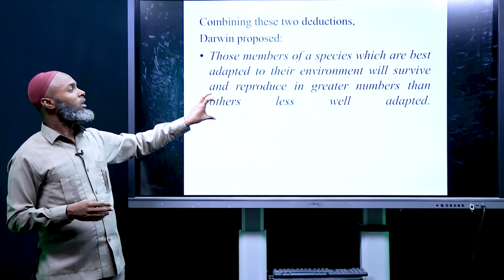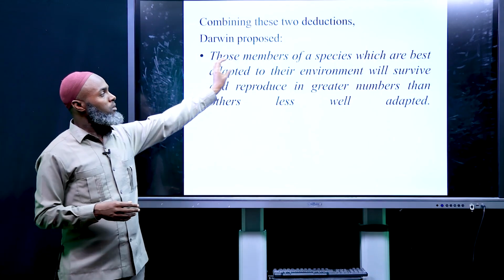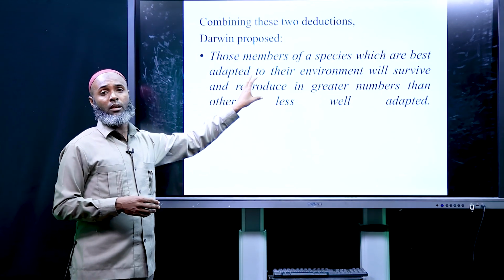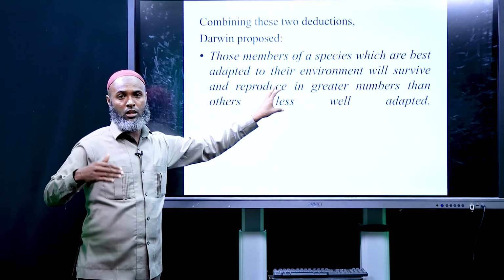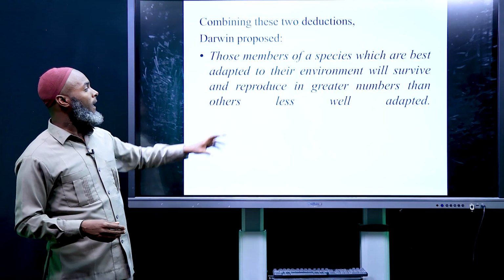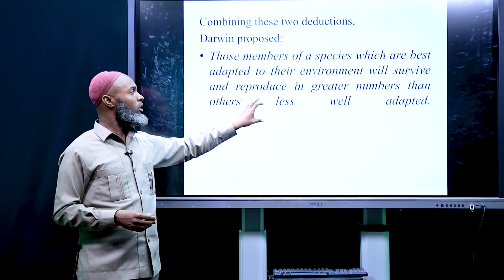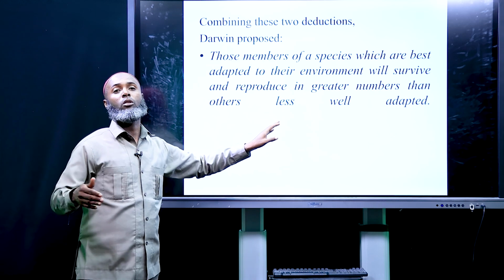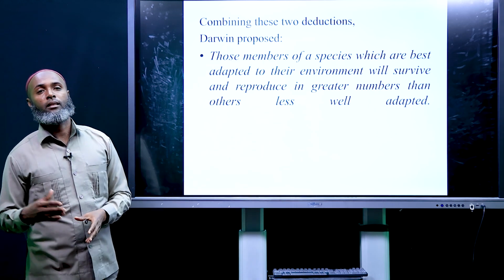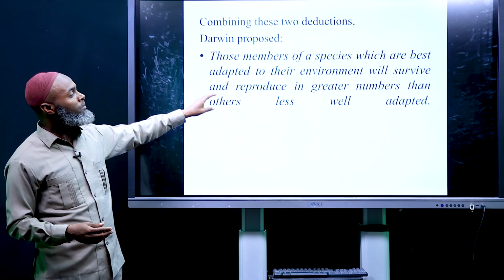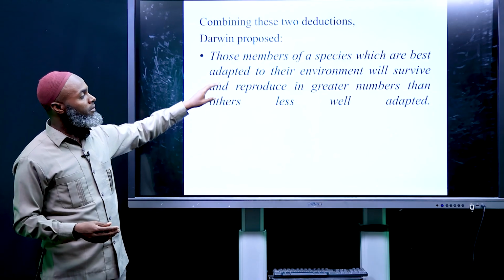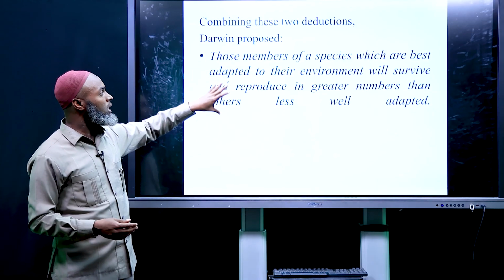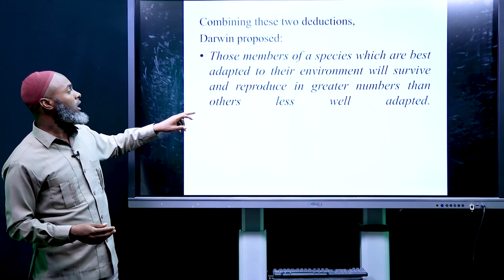So you can see the two ideas here. Species which are adapted to their environment, they do have variation and will survive and reproduce in greater number than others. They have become better and they have become the fittest. So this is the summary of the two deductions.